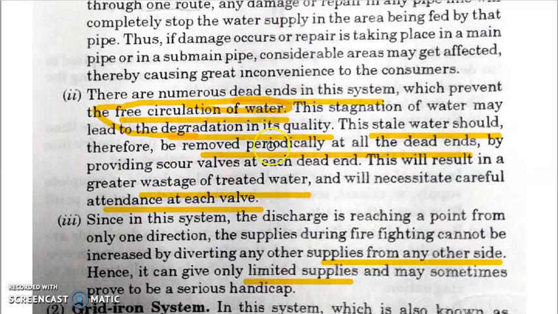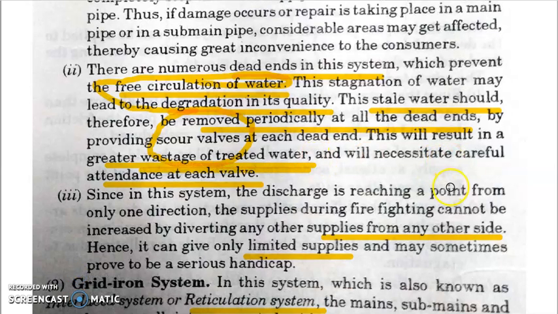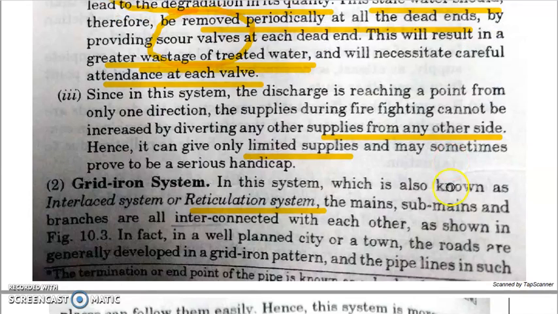So these cut-off valves are required at all the dead ends to remove the stagnant water, right? And then you are flushing out that stagnant water. That again is a loss of treated water, right? So all these are disadvantages. And in case any fire occurs, and you want to use more water, you cannot get it, because there is no interconnected pipe.